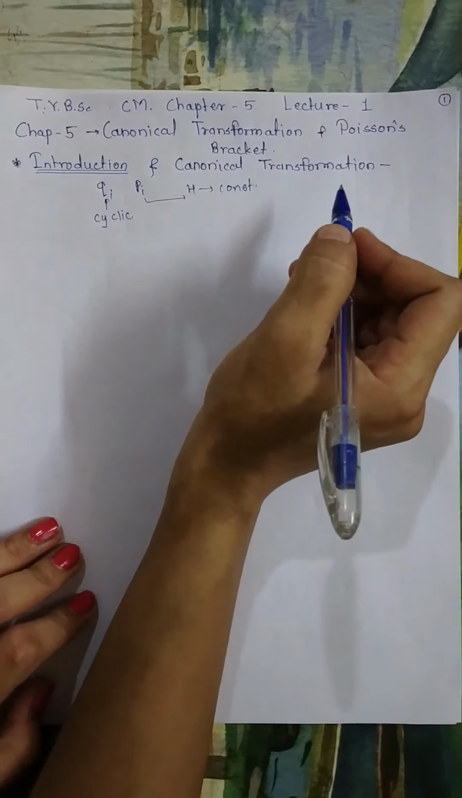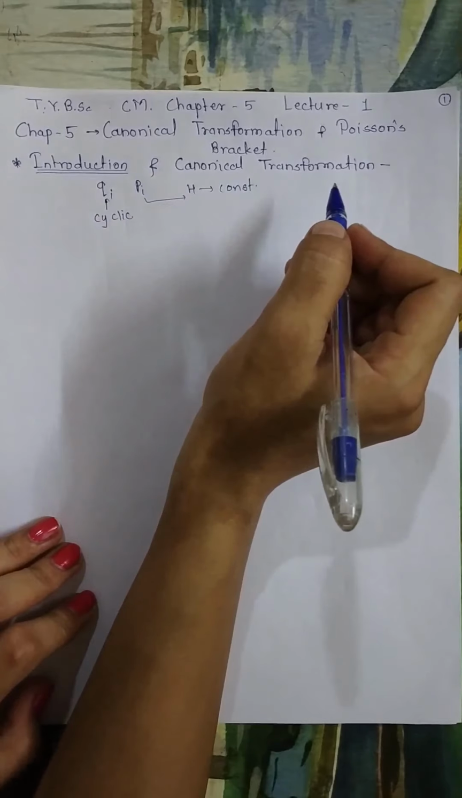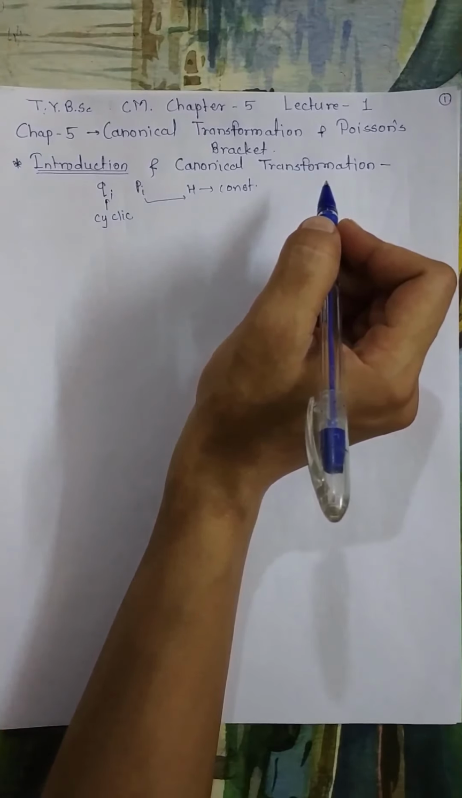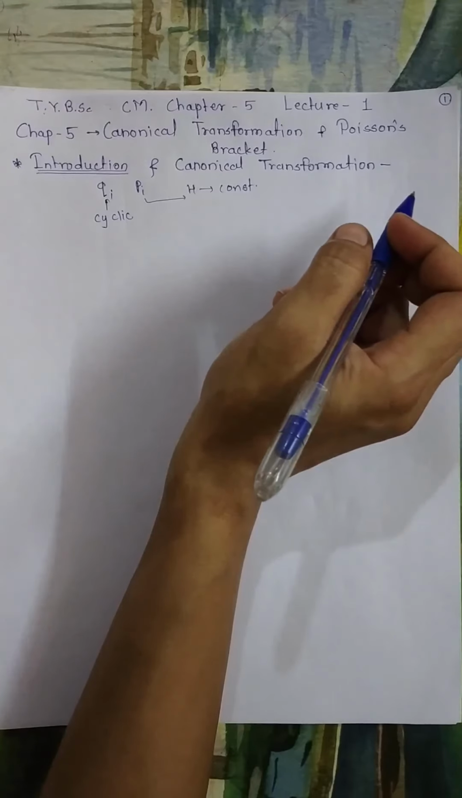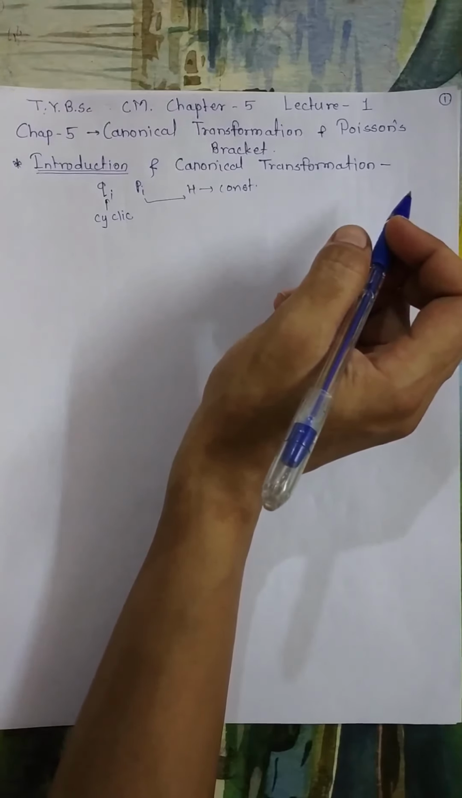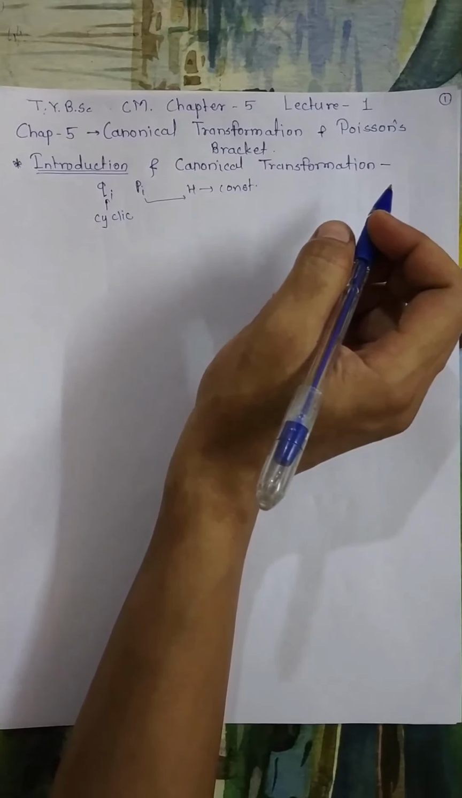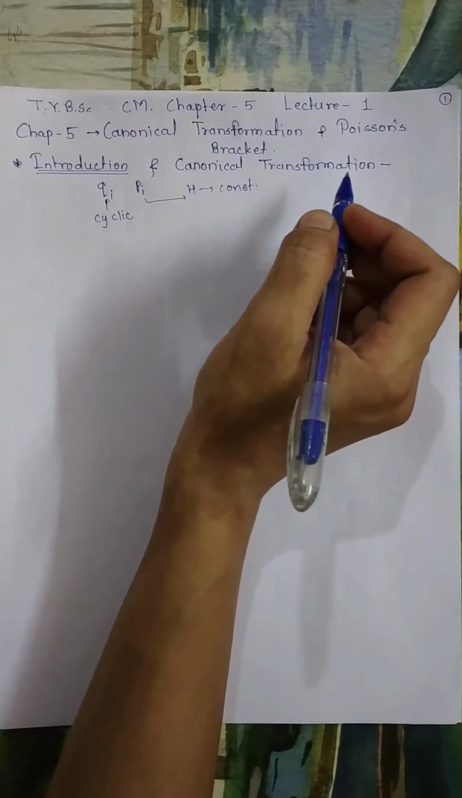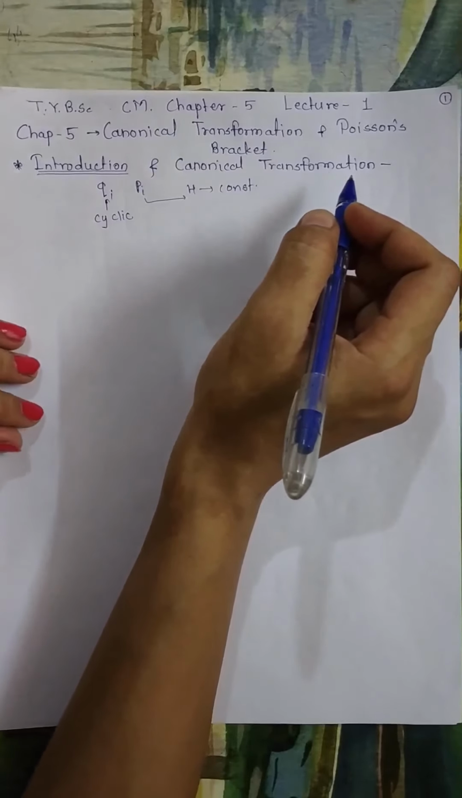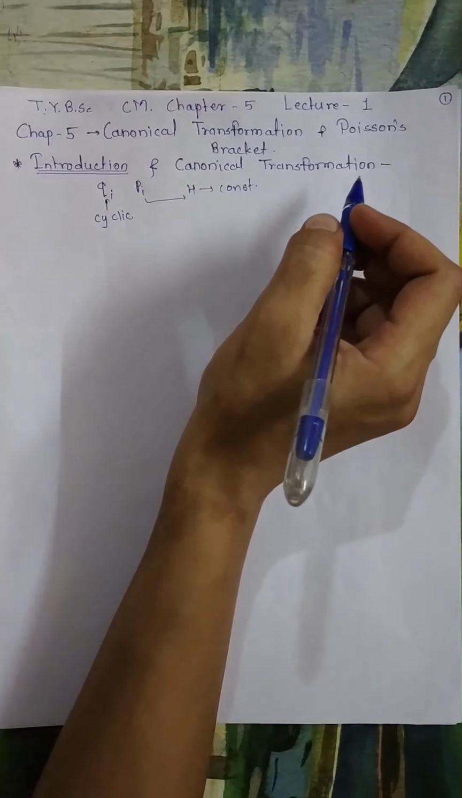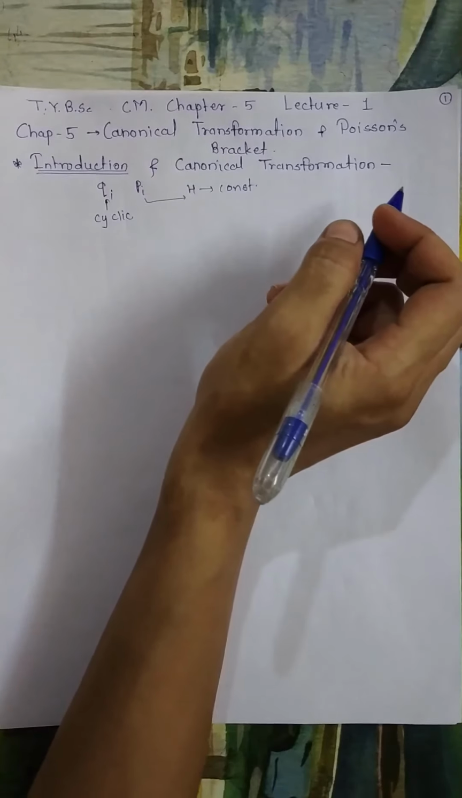So our aim is to find the set of coordinates for which all coordinates are cyclic. To do this we first have to study some transformation procedure or some methods by which we can transform the coordinates. Therefore, in this chapter, first we will study the process of transformation of generalized coordinates and generalized momenta, and due to their transformation there will be an indirect transformation of our Hamiltonian.